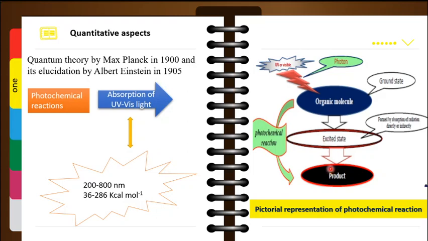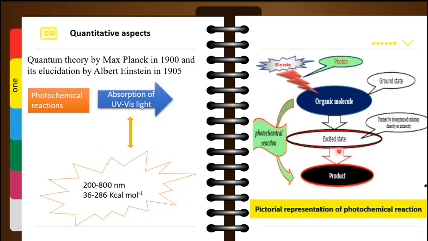So this is the pictorial representation of a photochemical reaction. What are the steps involved? Absorption of light, excitation of the molecule, and then the excited molecule may lead to the formation of the product. And these three steps in particular, from organic molecule to excited state to product, represent a photochemical reaction.